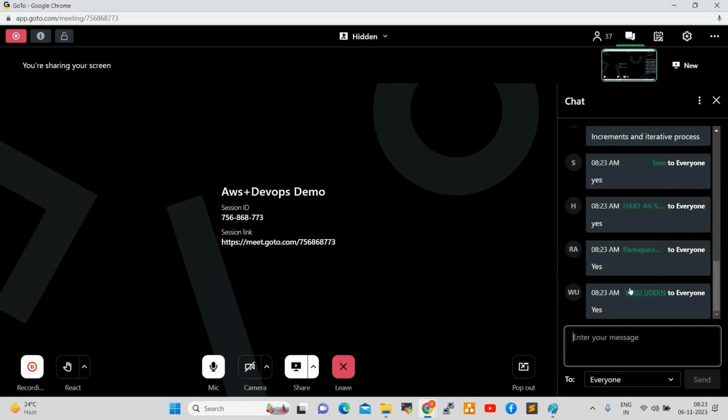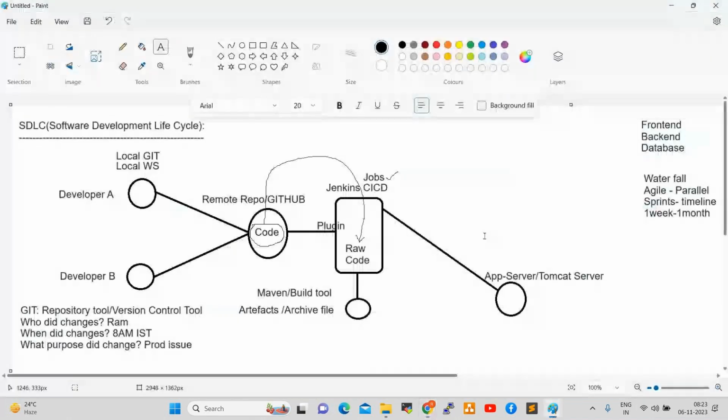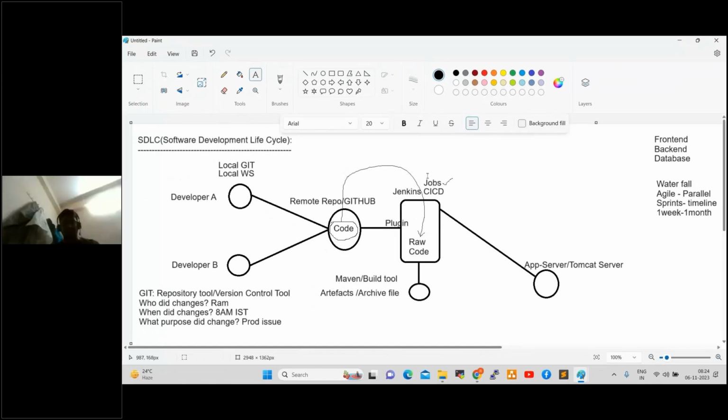Right, fine. So here the developer develops the code in their local Git. Once development is completed, they push the code to the remote repository, which is GitHub. That code should finally be deployed onto application servers, right? So if you want to deploy this code, we require Jenkins. Jenkins is the DevOps tool, which is a CI/CD tool. This is the main tool in DevOps.